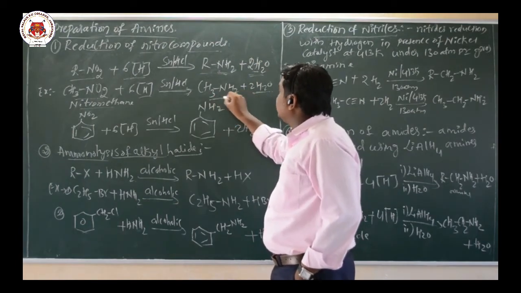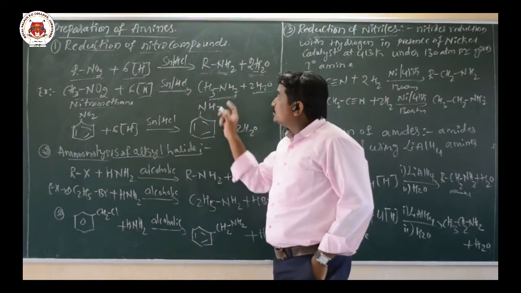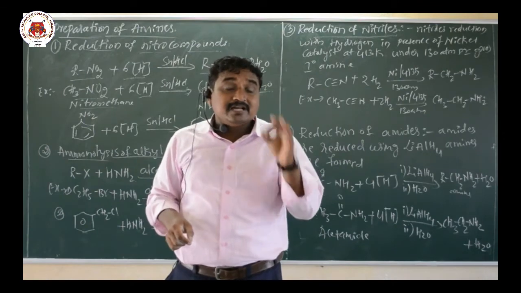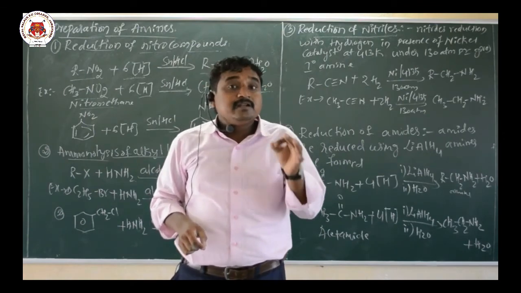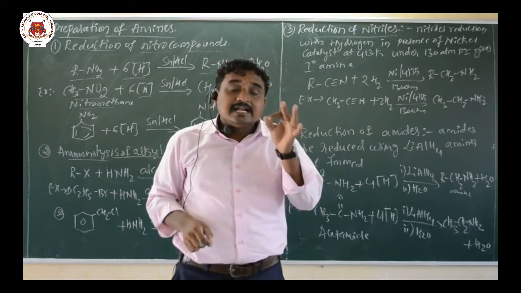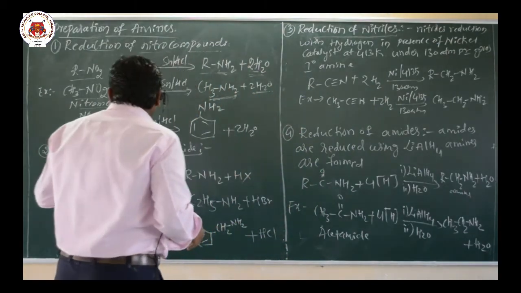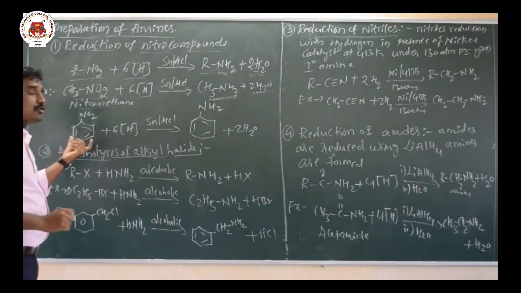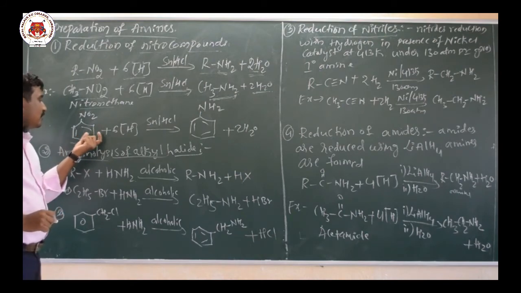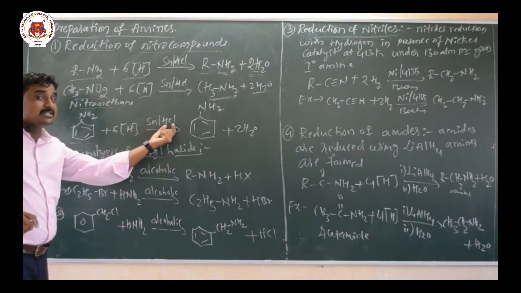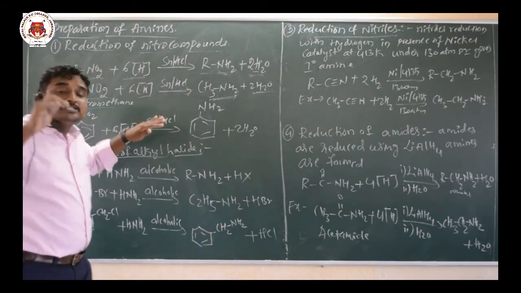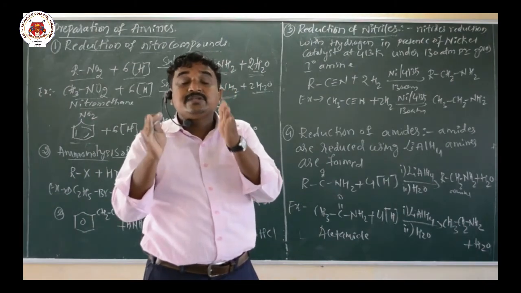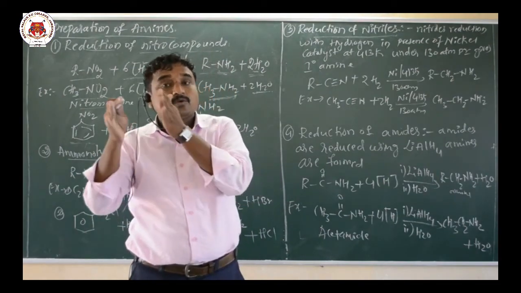So this is an example for the preparation of a primary amine. The name of the product is methanamine. So these are formed by the reduction of nitro compounds. Reduction of nitro compounds can be done by heating with tin in concentrated HCl, which gives primary amine. Similarly we have one more example. This is nitrobenzene. When nitrobenzene is heated with tin in the presence of concentrated HCl, the tin in concentrated HCl acts as a reducing agent, so that will reduce nitro compounds to primary amine.